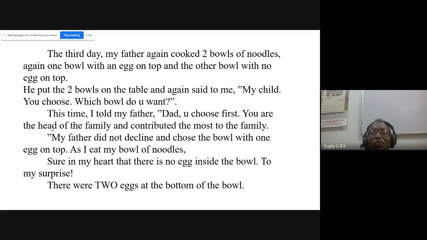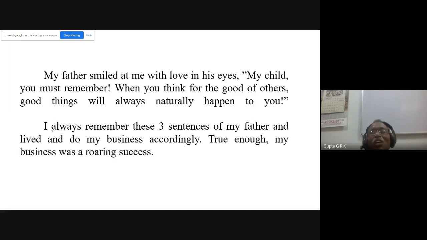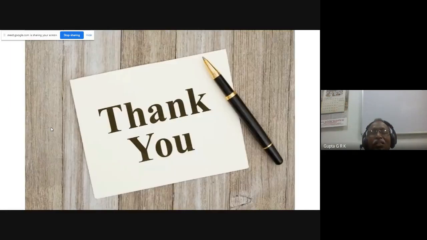As I ate my bowl of noodles, sure in my heart that there was no egg inside the bowl, to my surprise, there were two more eggs at the bottom of the bowl. My father smiled at me with love in his eyes. "My child, you must remember, when you think for the good of others, good things will always naturally happen to you." I always remember these three sentences of my father and do my business accordingly. True enough, my business was a roaring success. So that's the story. I liked it very much and I wanted to share it with you.